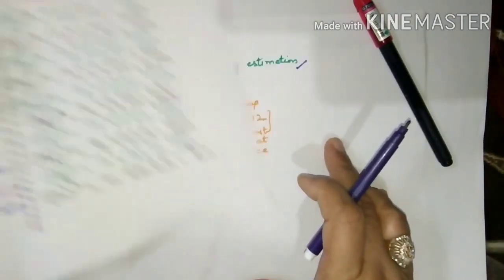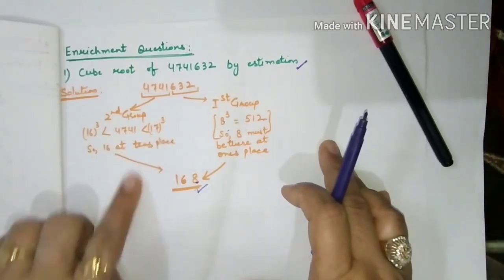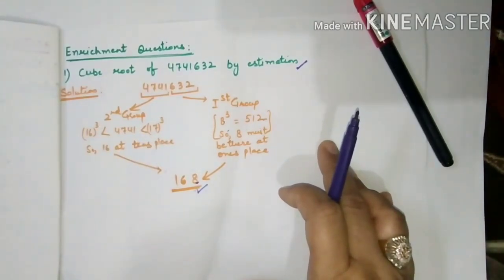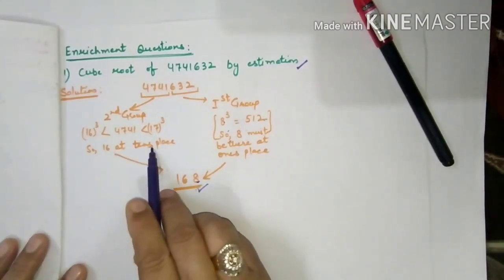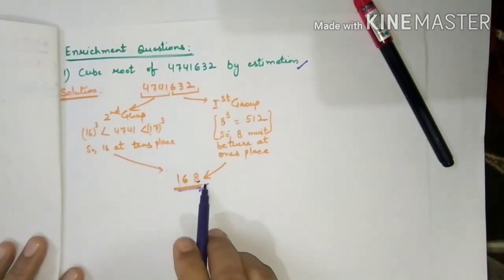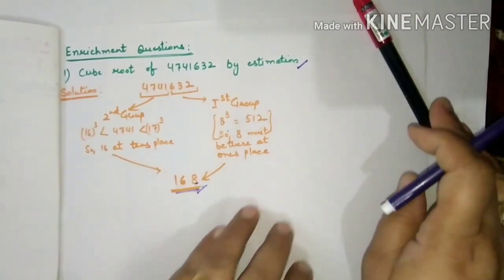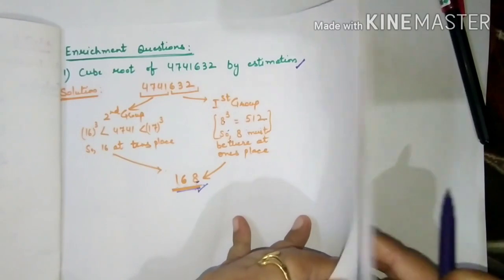So 16's cube is less than this number and less than 17's cube, so we take the smaller one, 16. So 16 will be at the tens place, and the total number becomes 168. Hopefully it is clear.